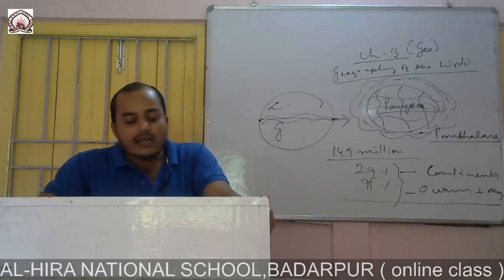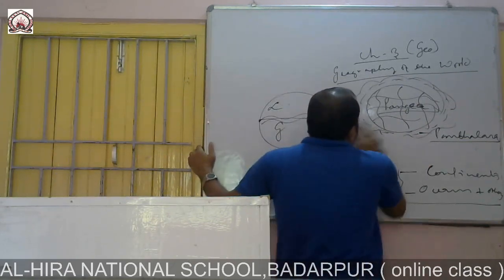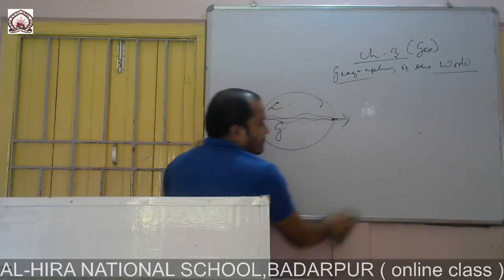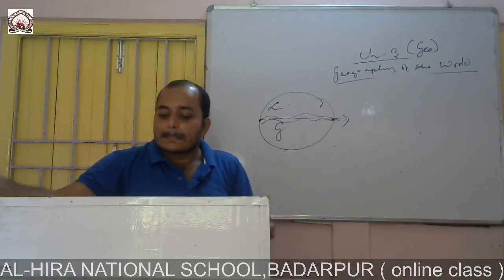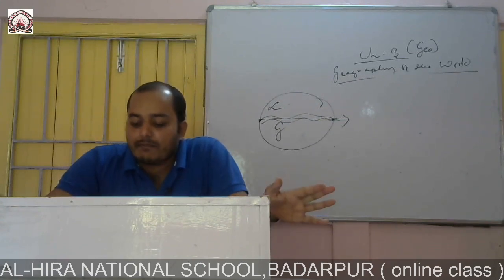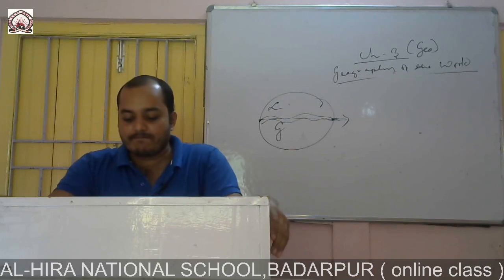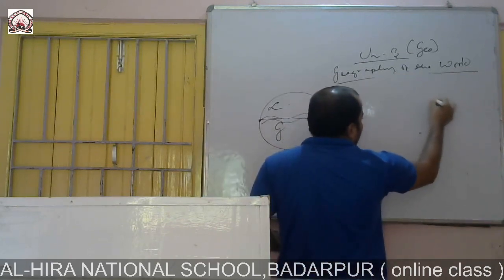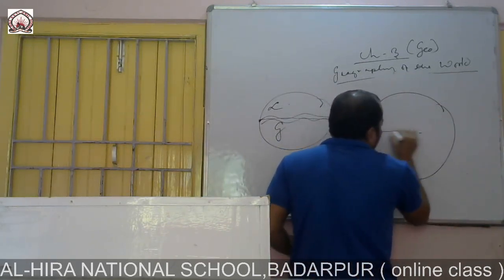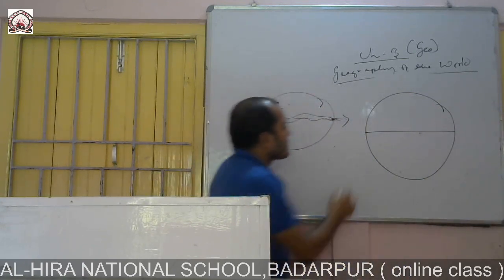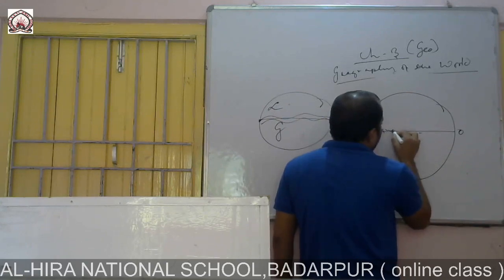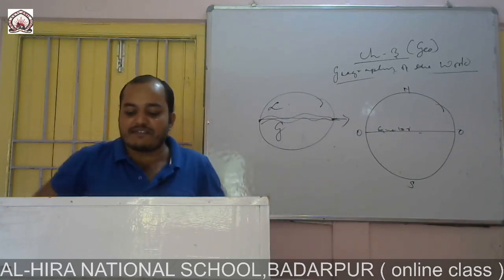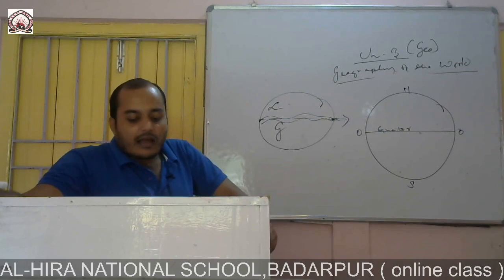Now here it is important to remember that a large portion of the hydrosphere, 57%, is confined in the southern hemisphere, out of the northern hemisphere and the southern hemisphere.